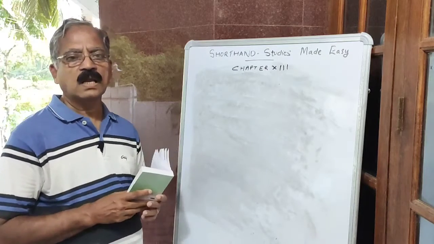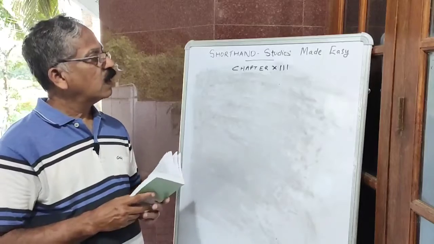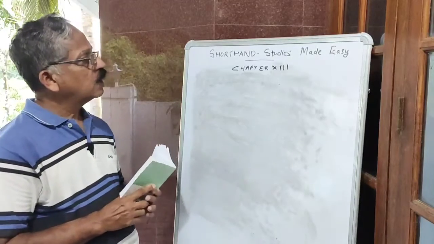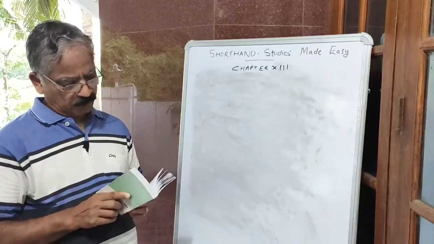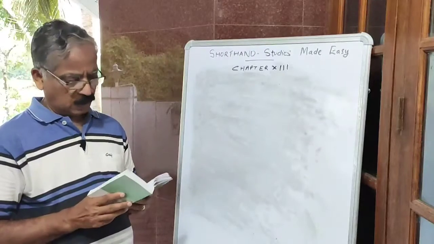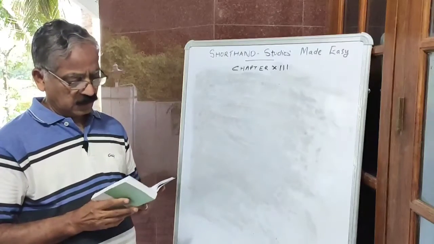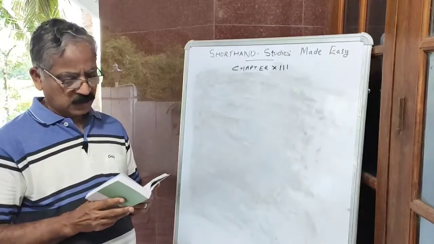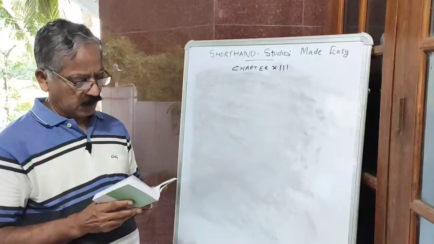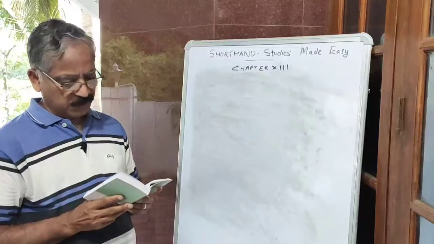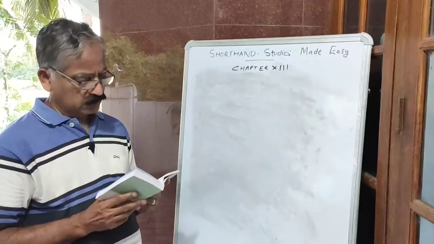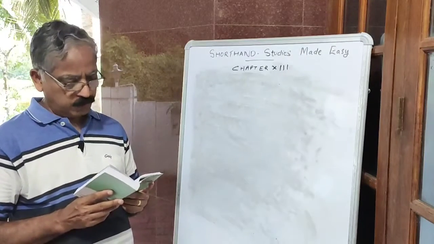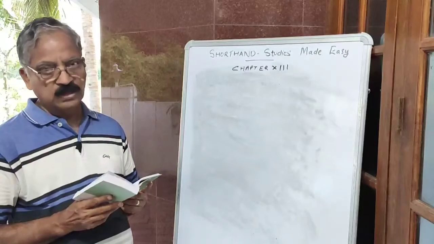Dear students and friends, we studied up to chapter 12. Now let us study chapter 13. Chapter 13 speaks about the circle or loop preceding an initial hook.